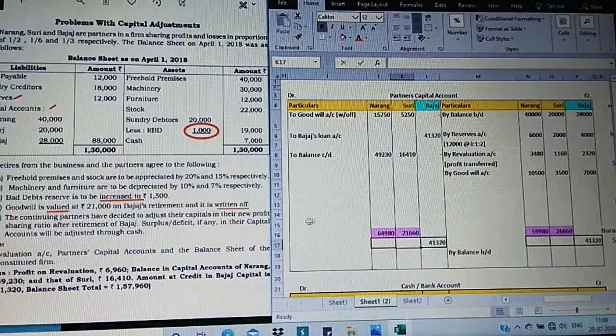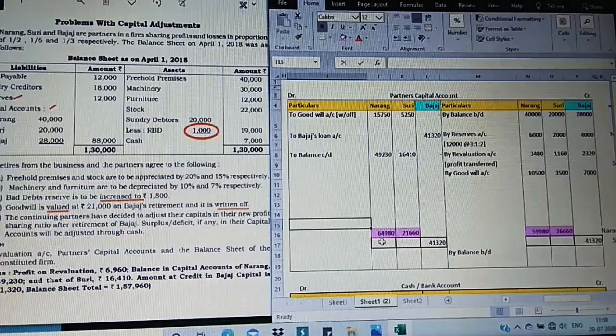Now just observe. For Narang, your debit total is 64,980. You could write this in pencil. Do not write it in pen because we have to erase it. It's possible for me to just delete it, but you can't do that, so don't do scratching work. All this working note should be only in pencil because this is not the confirmed total now. 64,980 is Narang's debit value and Suri's debit is 21,660.